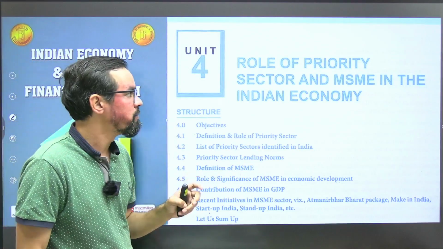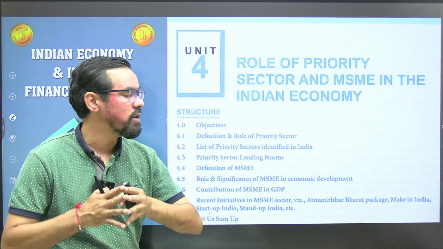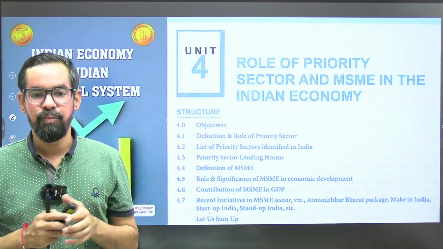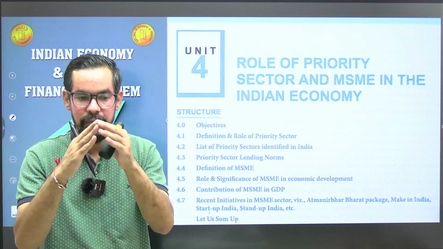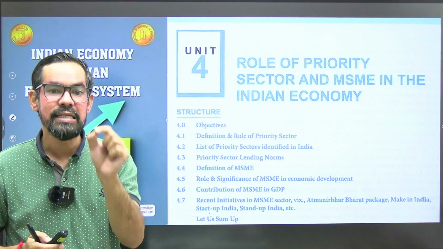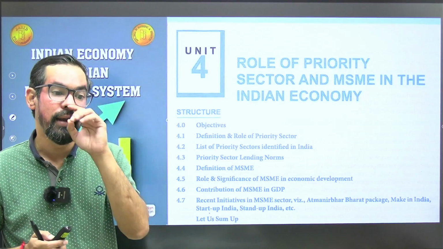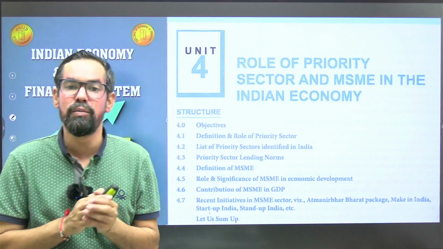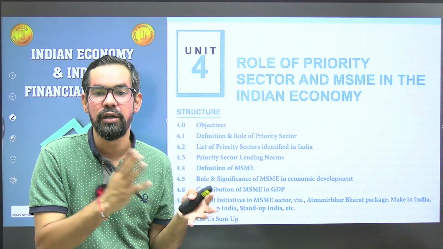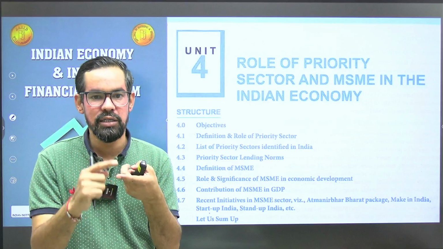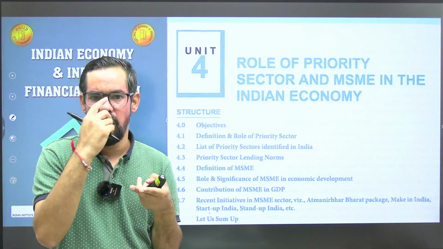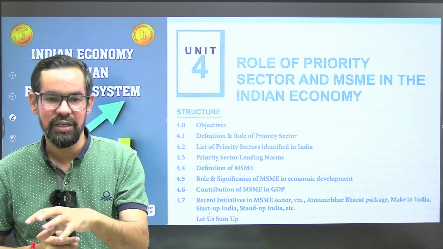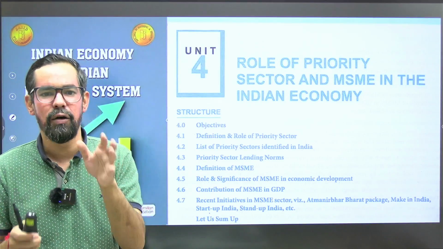Next unit, guys: role of priority sector and MSMEs in the Indian economy. This part is again very important. If we talk about the priority sector, the government has categorized 8 sectors as priority sector, and we have some special lending norms for these. These guidelines are generally given by RBI in consultation with the Government of India. Like agriculture, MSMEs, housing, development, education, infrastructure, renewable energy. These are all generally part of the priority sector.